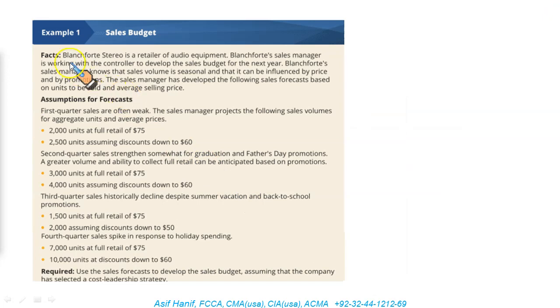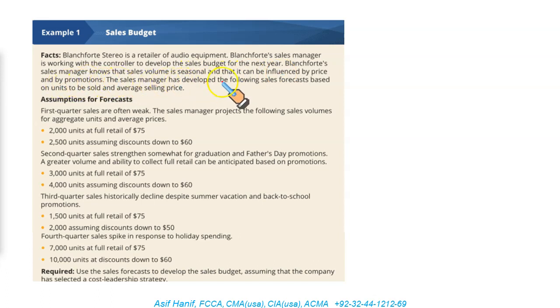Okay, now this is a good example in point. It says, Blanchfort Stereo is a retailer of audio equipment. Blanchfort's sales manager is working with the controller to develop the sales budget for the next year. Blanchfort's sales manager knows that sales volume is seasonal and that it can be influenced by price and by promotions.